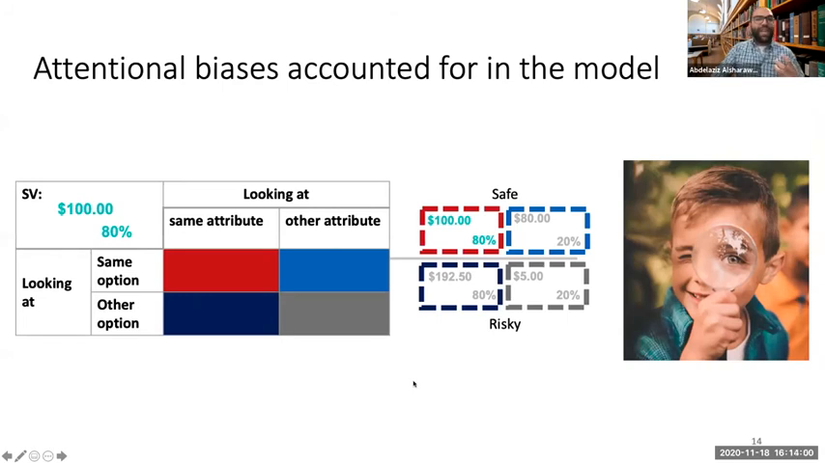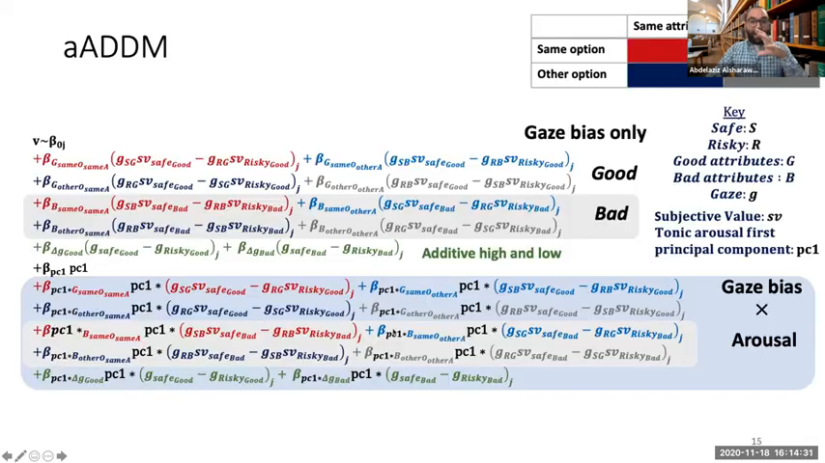So let me show you the attentional biases that are accounted for in our model. For example, if a participant is evaluating the $100, which is the safe good outcome and its probability, we allow this evaluation to vary based on where participants were looking exactly on the screen, if they were looking at it, or if they were looking at the safe bad outcome, or the risky good outcome, or the risky bad outcome. This is the model as a whole.